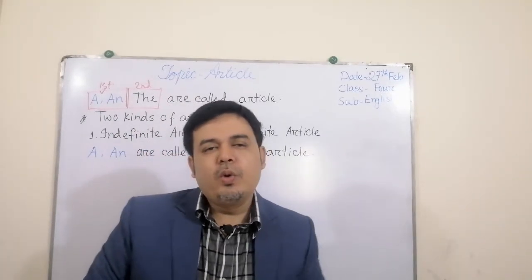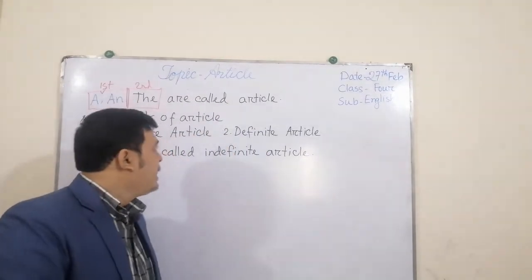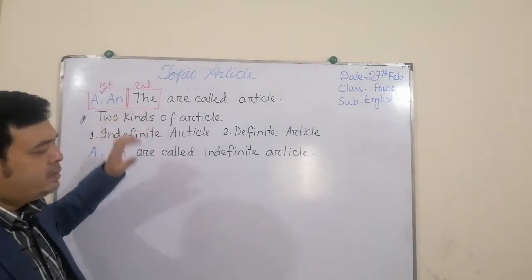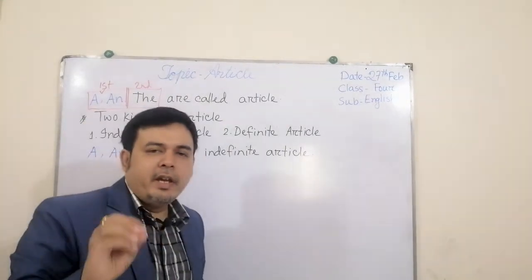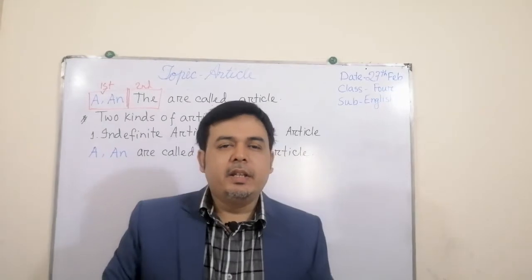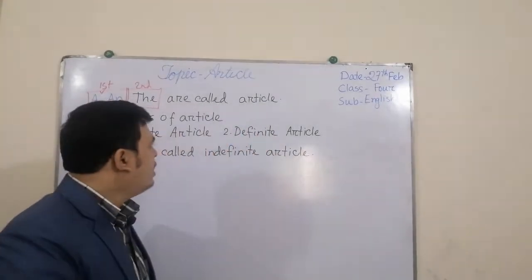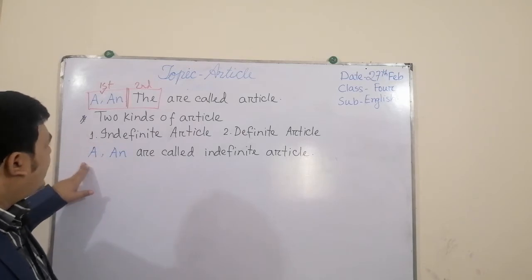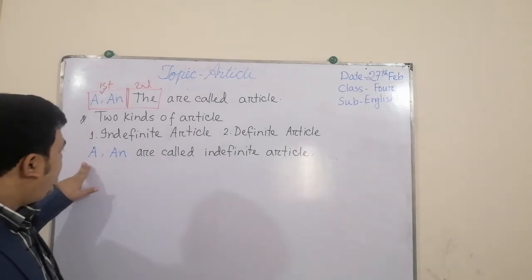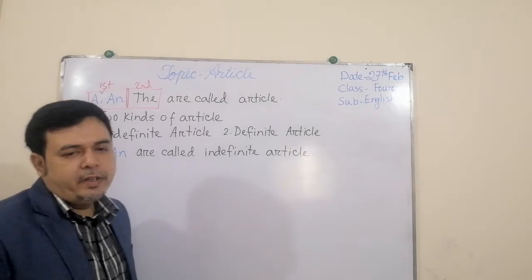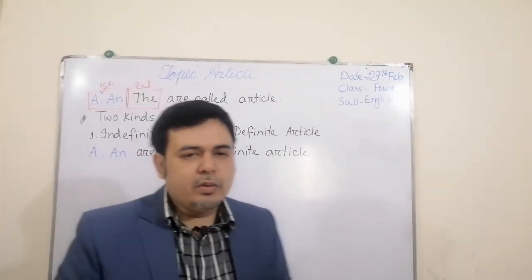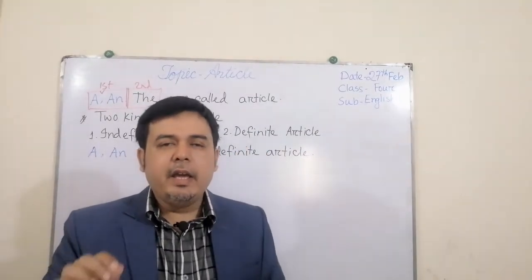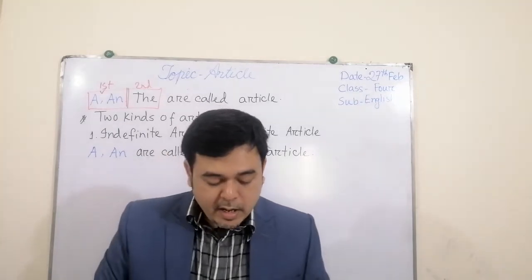And THE always makes anything definite. So we have learned just now that A and AN are called indefinite article.